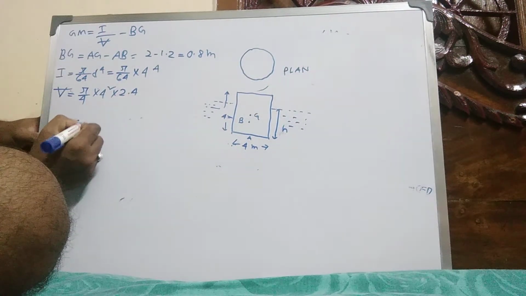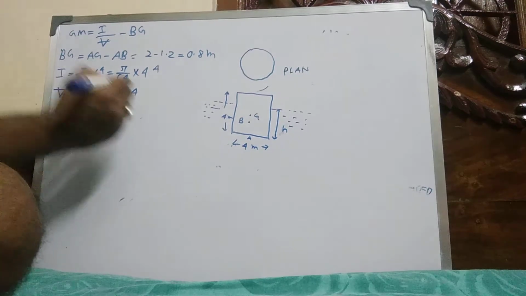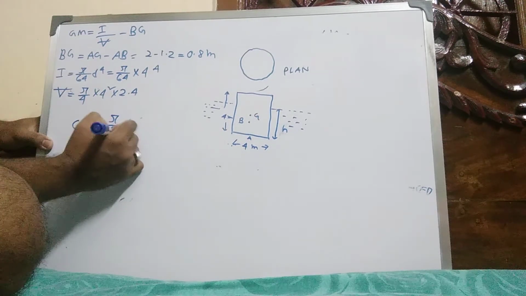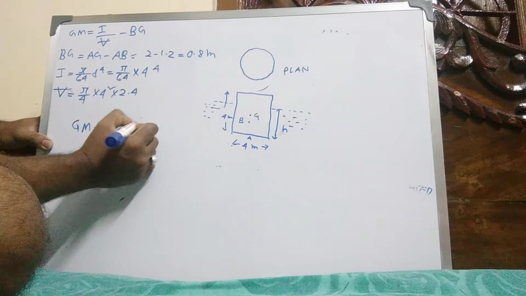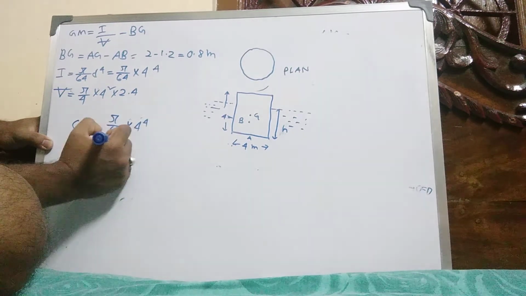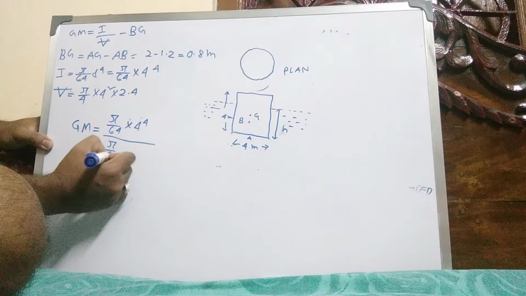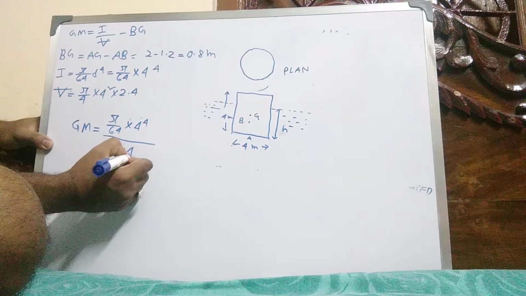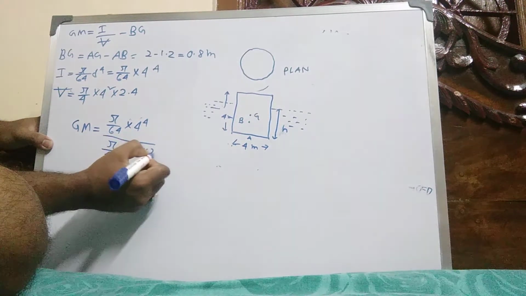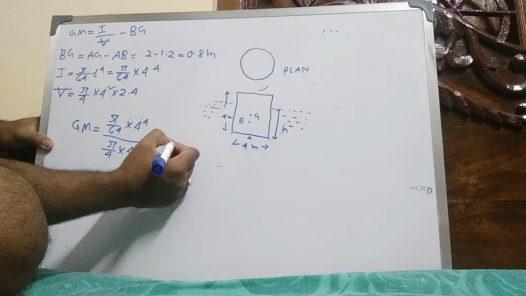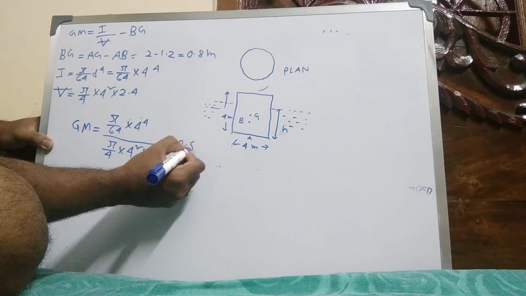Now put the value in GM. So GM equal to I value pi by 64 into 4 to the power 4 divided by V value pi by 4 into 4 square into 2.4 minus BG value 0.8.